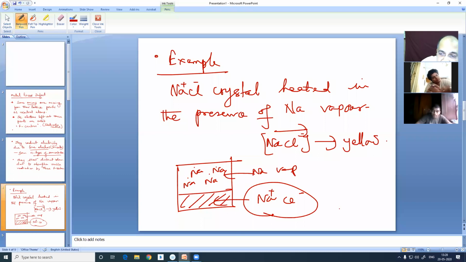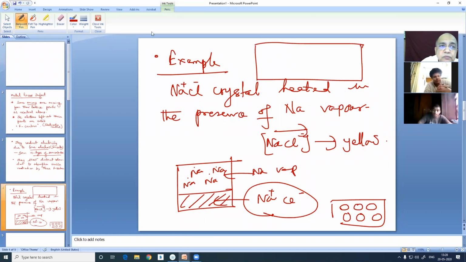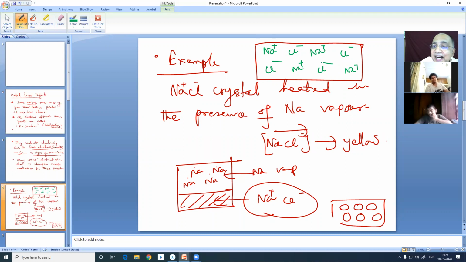Now, inside the crystal, chloride ion, sodium ion, chloride ion, sodium ion, chloride ion, and this alternately is present. So what happens? Let me draw once again. Supposing this is Na plus, this is Cl minus, this is Na plus, Cl minus. This is Cl minus, this is Na plus. This is Cl minus, this is Na plus. What happens? Some chloride ions miss out, but leaving behind its nose. It goes out as a chlorine.